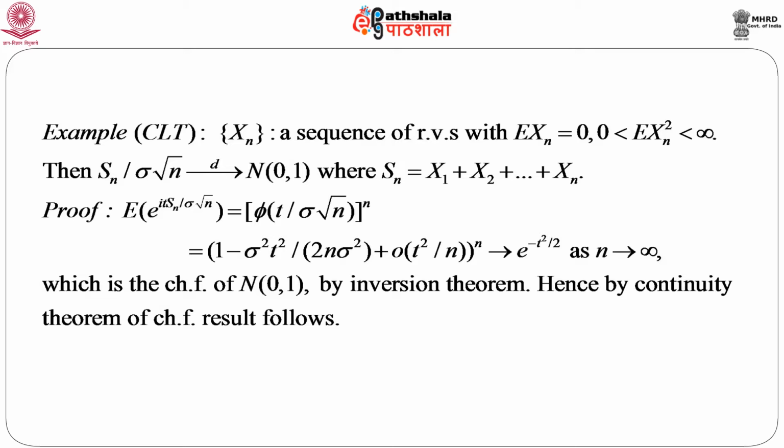Now, we know that e to the power minus t square by 2 is a characteristic function of a normal (0, 1) variable, and hence by inversion theorem, we can say that this is the characteristic function of a normal (0, 1) variable. Naturally, using continuity theorem of characteristic function, we can say that this sequence of random variables, the sum S n by sigma root n, converges to a standard normal variable in distribution. This follows directly from the continuity theorem of characteristic function.